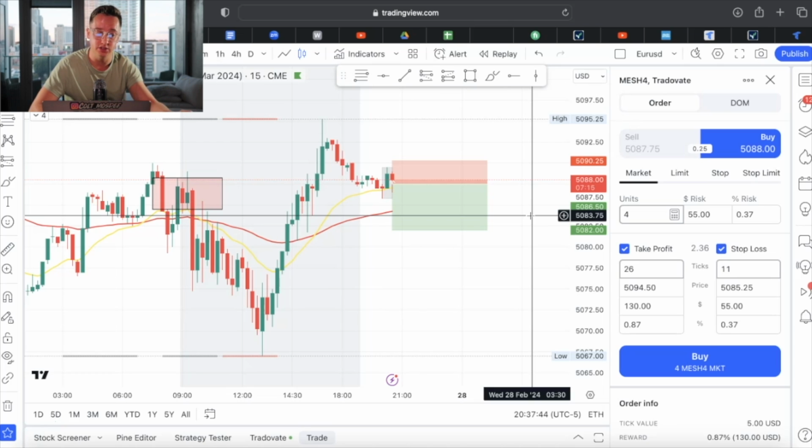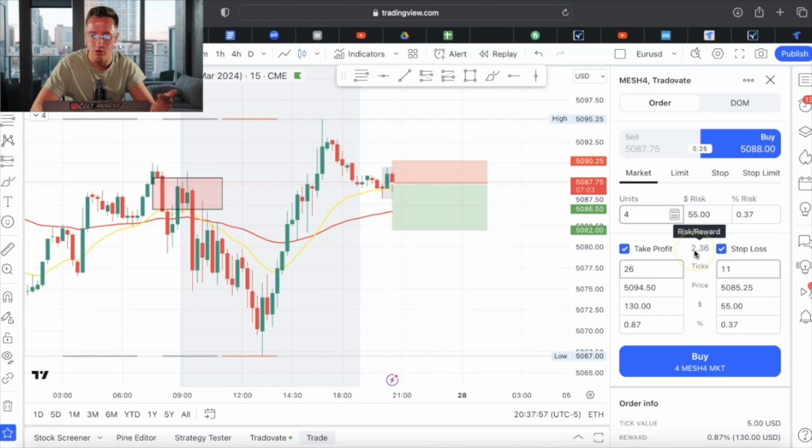So I can take a losing trade one day, then the next day I can have it hit my take profit. And if I'm risking the same amount per both those trades, I'm still going to be profitable. So it's very important that you understand the risk to reward ratio and also your risk. If you're a new trader, you don't need to be risking too much.